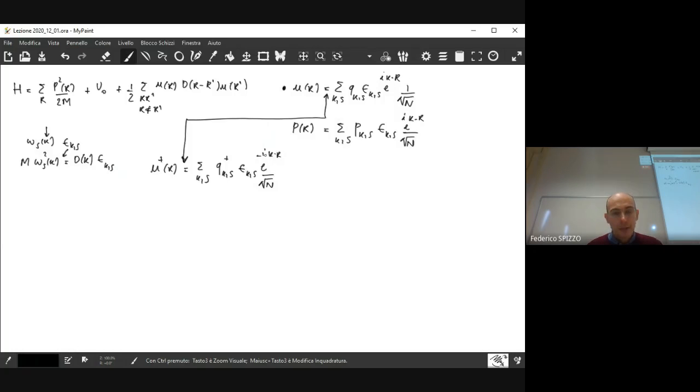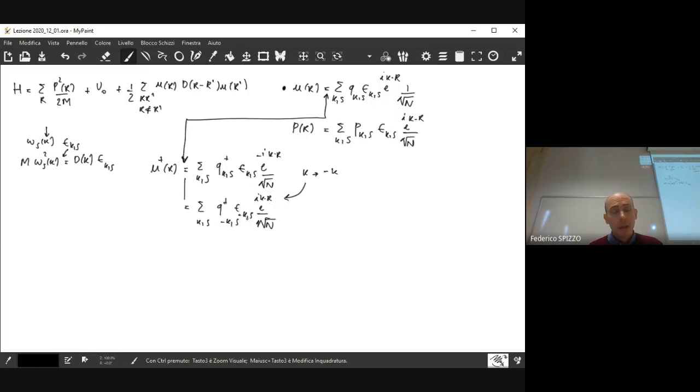So in principle, if we change the index of summation from k to minus k, then this becomes equal to the sum over k and s of Q cross minus KS, E minus KS, e to the i k r divided by the square root of N.